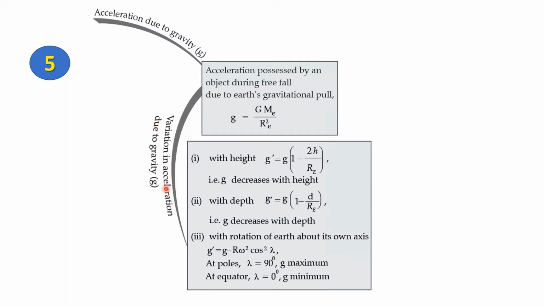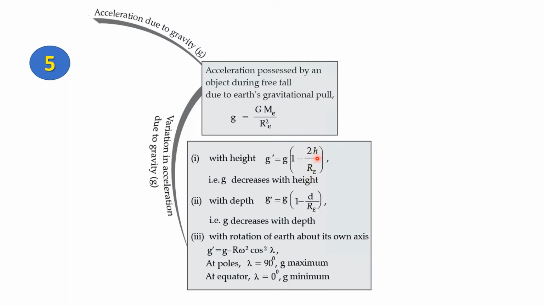Now let's move on to the variation in acceleration due to gravity. Acceleration due to gravity varies in the following ways. Suppose from the surface of the Earth, you move up by a height h. The acceleration due to gravity that you experience would be lower than what you experienced on the surface of the Earth. The new acceleration due to gravity at a height h is equal to the acceleration due to gravity g at the surface into 1 minus 2h by Re.